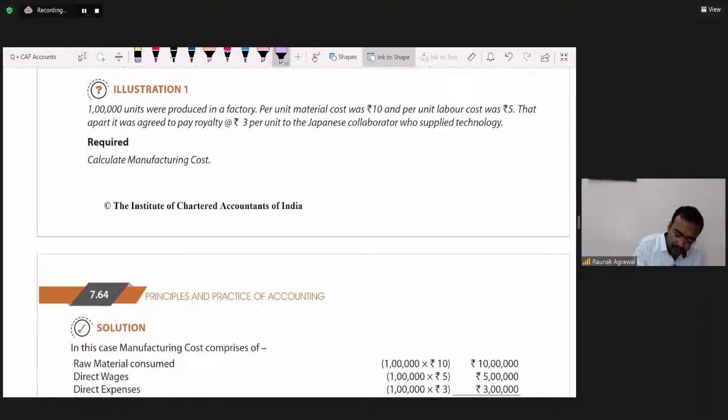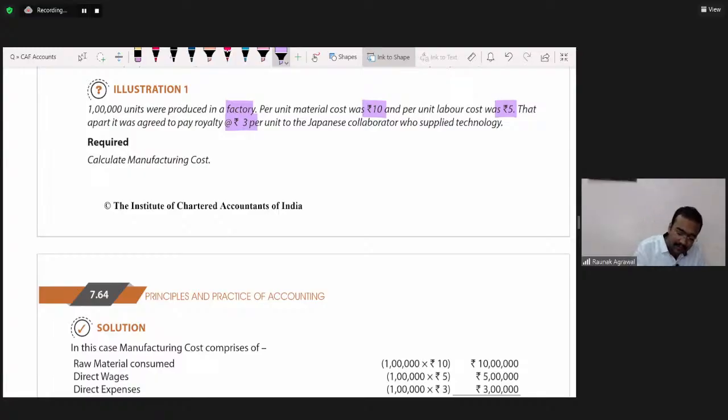1 lakh units were produced in a factory. Per unit material cost was ₹10 and per unit labor cost was ₹5. Further, it was agreed to pay a royalty at the rate of ₹3 per unit to the Japanese collaborator who supplied the technology.